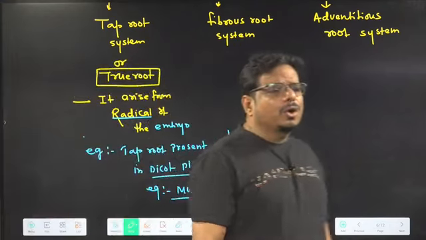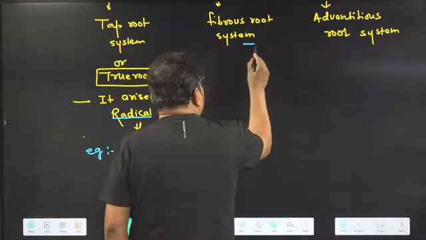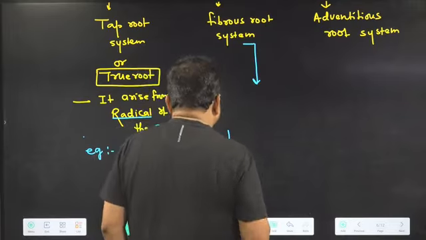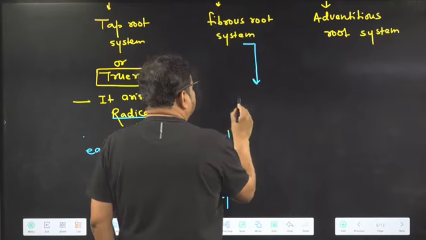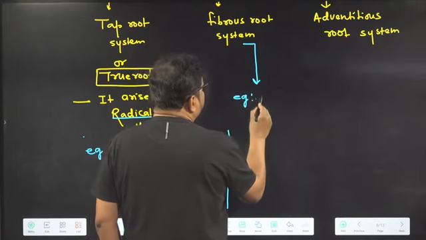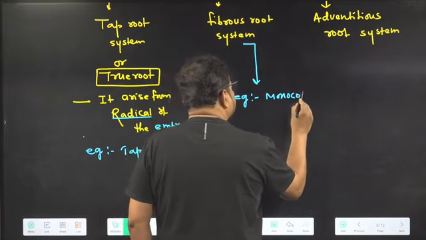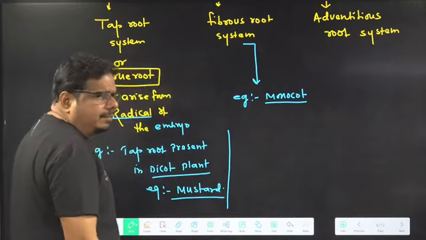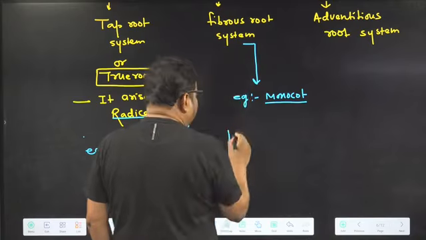Now we are going to talk about fibrous root. About fibrous root, I am writing a line. What happens basically in fibrous root? The example of fibrous root is monocot. So what do we find in the fibrous root condition?